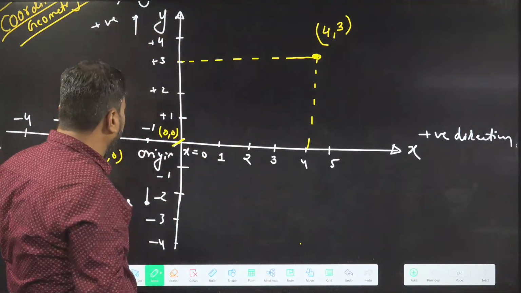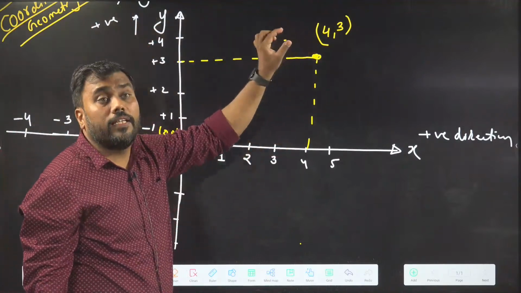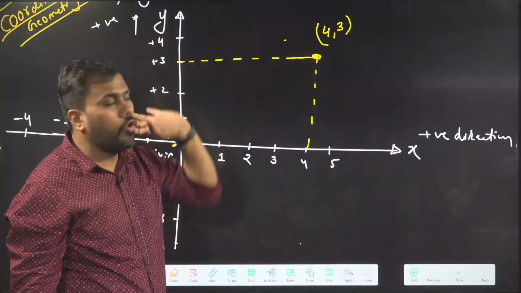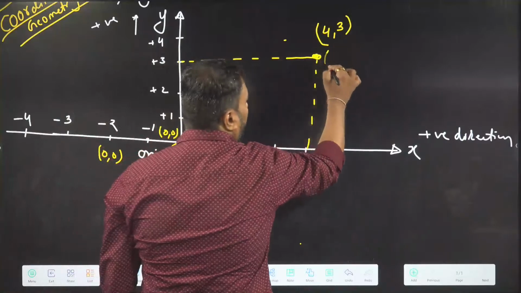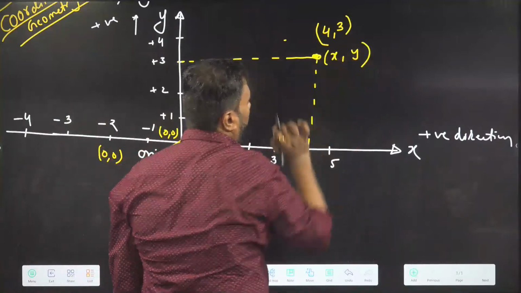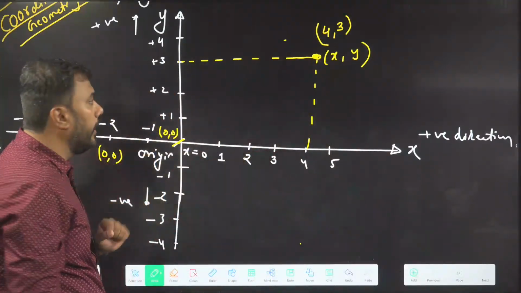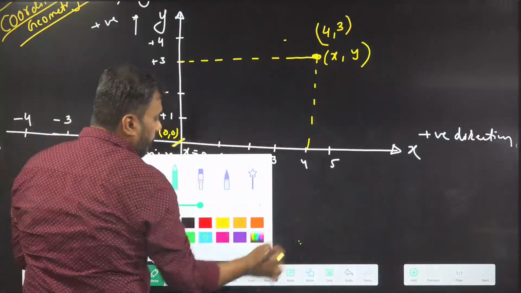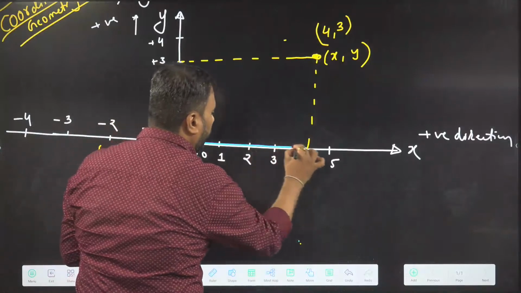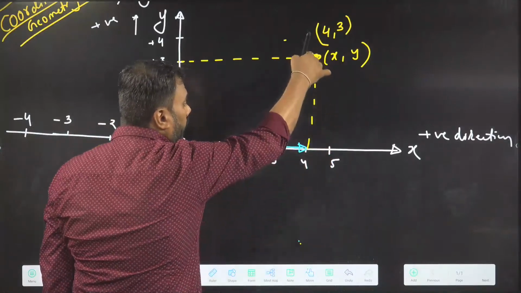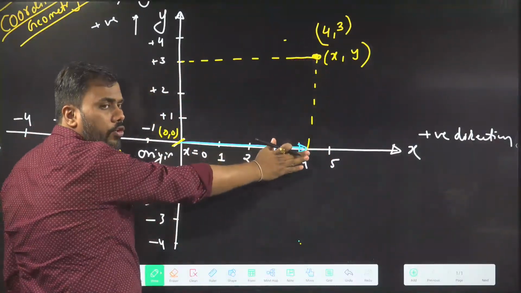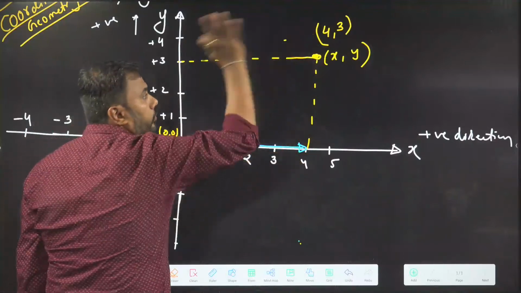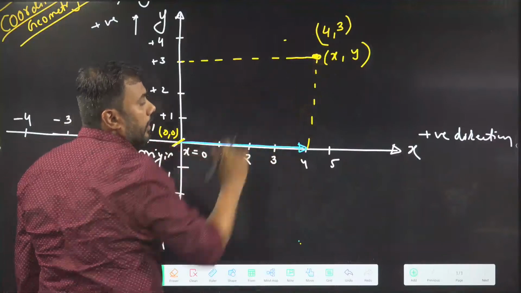Any point on this plane can be specified by its coordinates. These two things are the x and y coordinates of the point. What do we mean by x coordinate? It is the distance along the x-axis that I need to travel to reach the point. If I want to reach this point, I should travel some distance along the x-axis, and that distance is called its x coordinate.